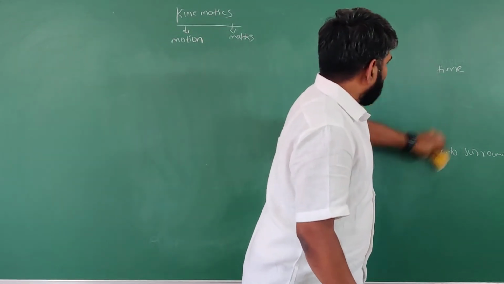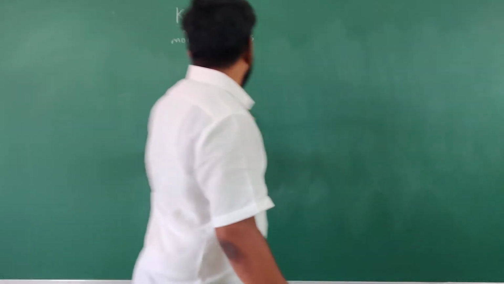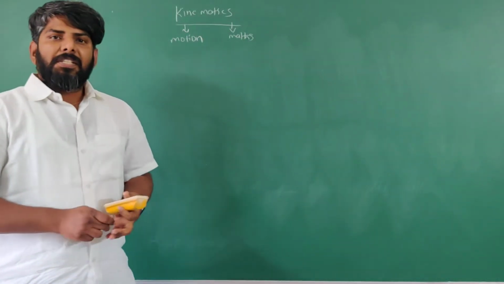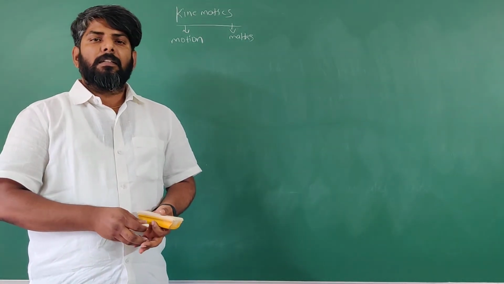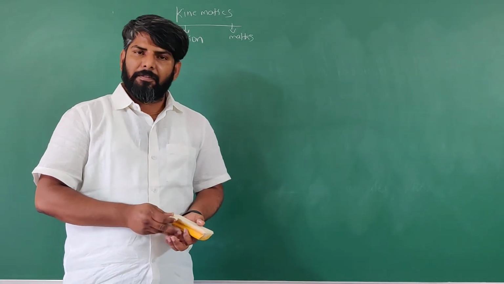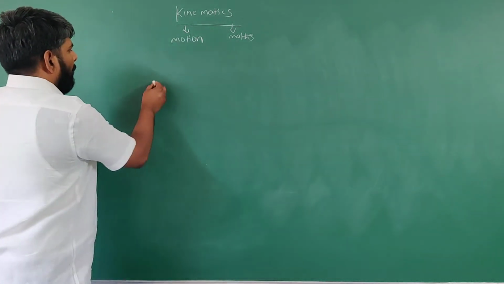Now, important definitions: distance and displacement. Very, very important, students.